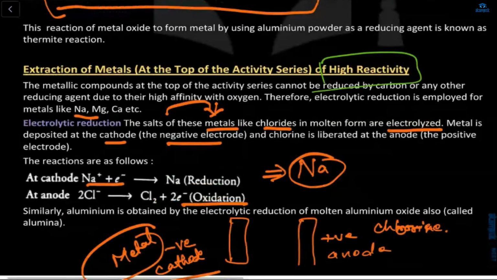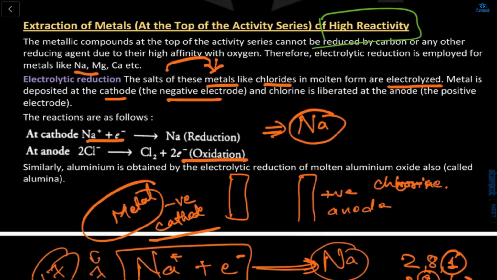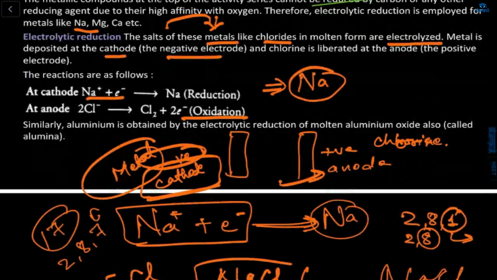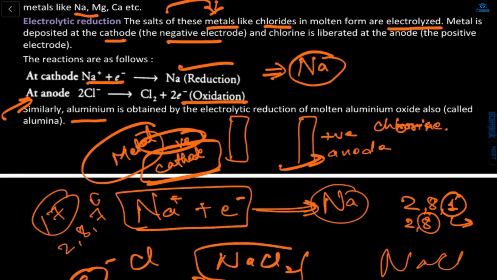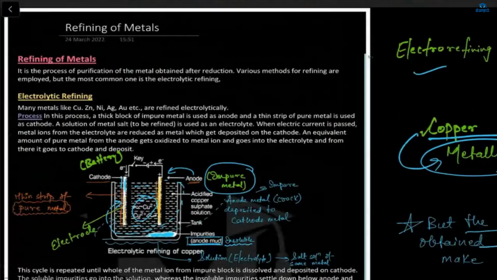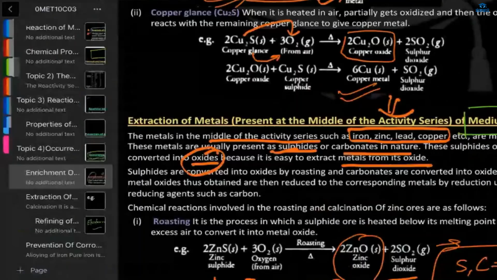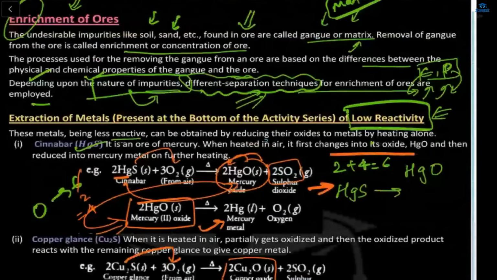Now, for the high reactivity, first you got Na, then chlorine. The metal is negative and is at the cathode, and chlorine will be positive. So here Na is reduced by gaining one electron to complete its outermost shell, and chlorine loses one electron to form Cl2. Similarly, you can also do it for aluminium, aluminium oxide, which is also called alumina, and with this the enrichment of ores topic is completed.